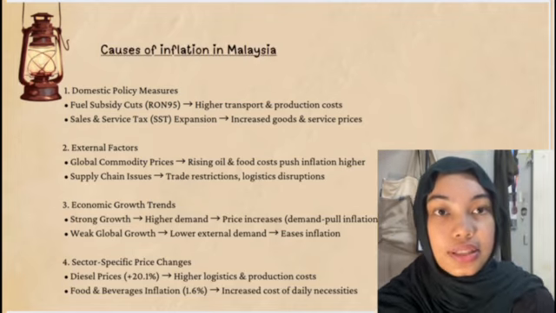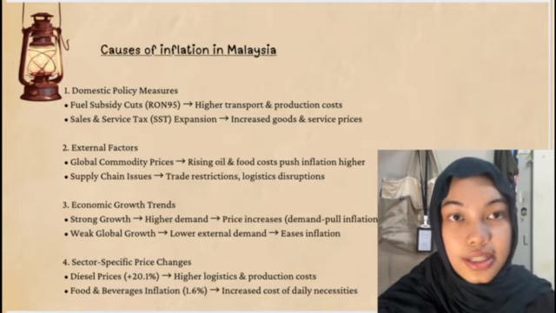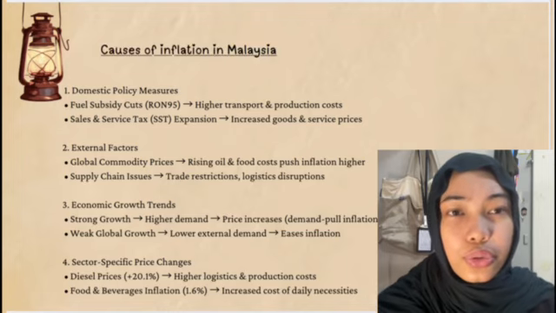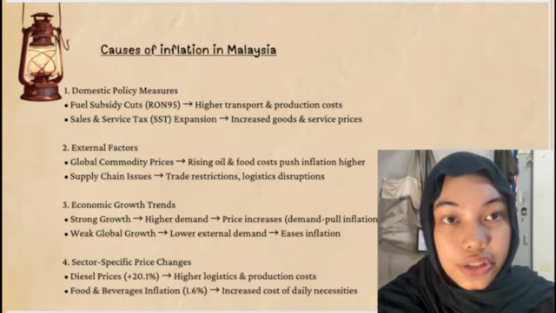The third factor is economic growth. When the economy is strong, demand for goods and services increases, leading to demand-pull inflation. However, if global growth slows down, demand weakens, which can ease inflation pressures.